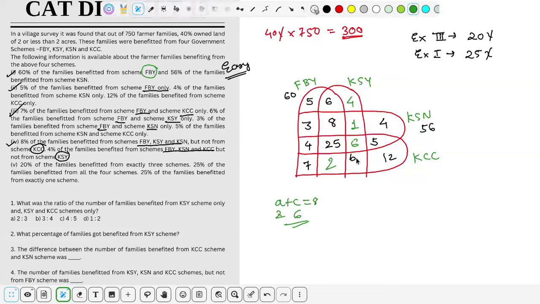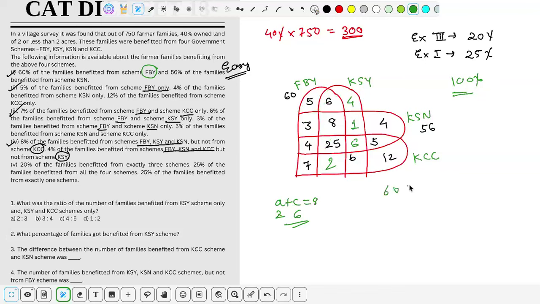Now how to find b? Obviously it is simple. If I am talking in percentages, if these all values are in percentages, then their total sum should be 100%, right? So if I calculate all these values, I could simply say this whole portion should be 60, right, this whole portion should be 60.